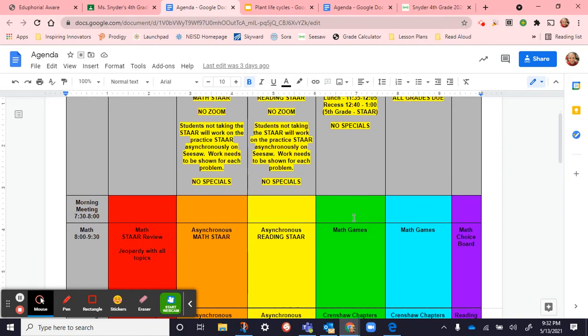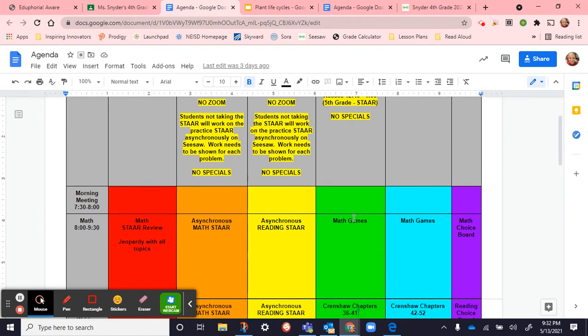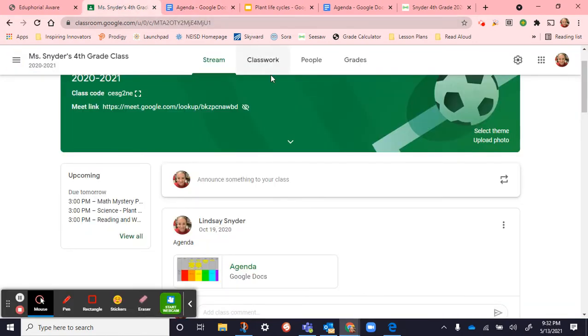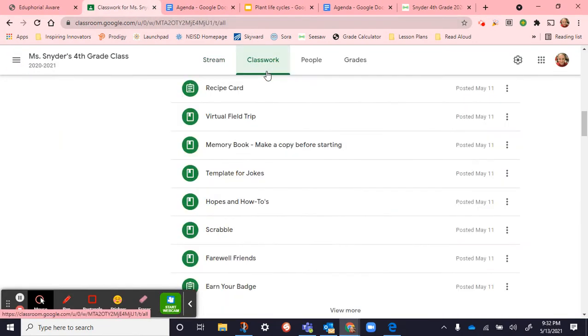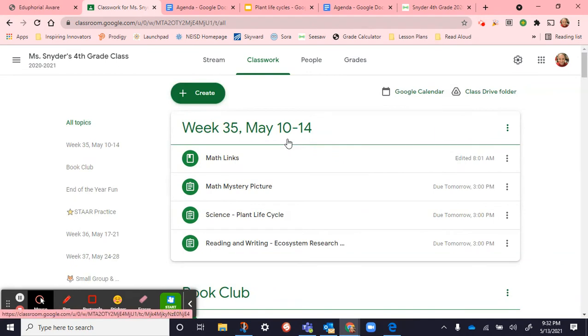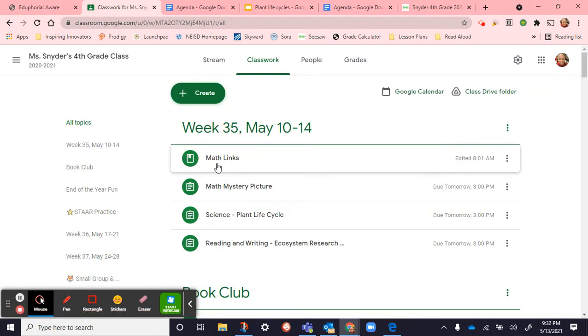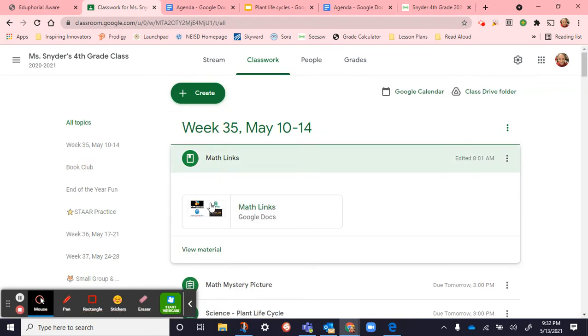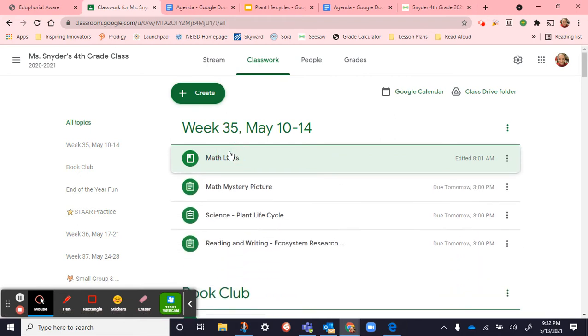All right, so after STAR, we've got a relaxed couple days of math. On the Google Classroom here under classwork, there's a math link thing here that has 4 different websites with some math games.